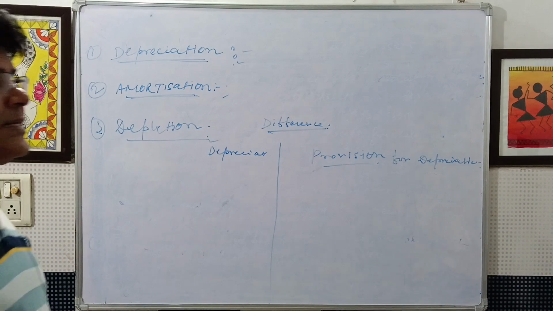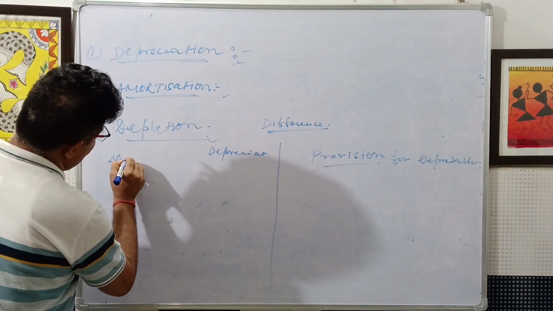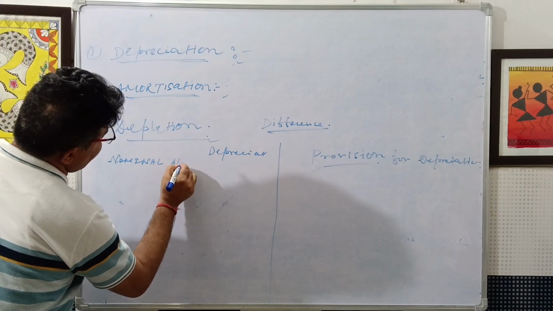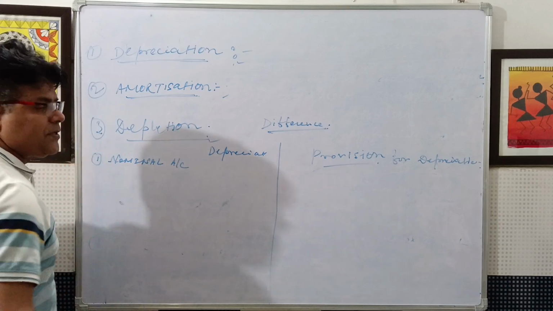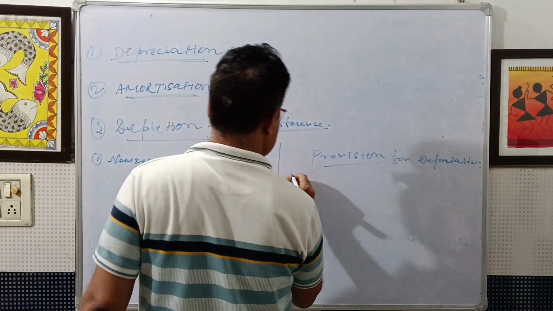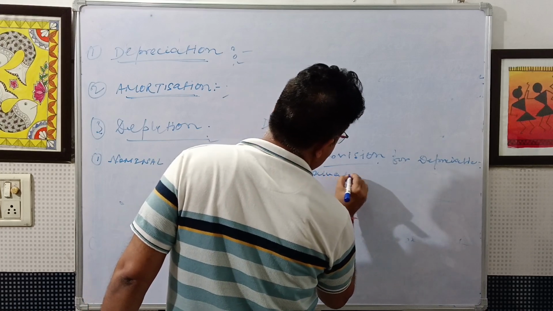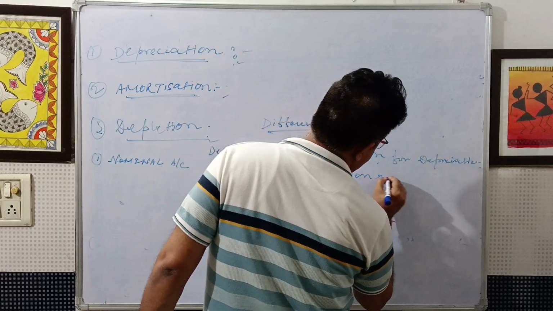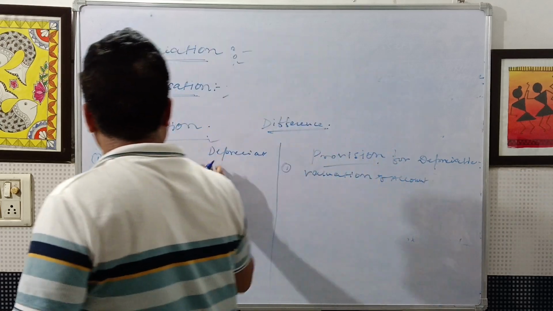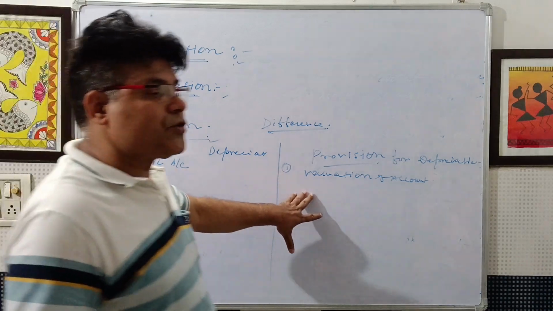Depreciation is a nominal account. Depreciation is a nominal account, and provision for depreciation is a valuation account.